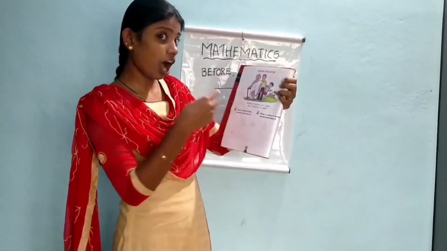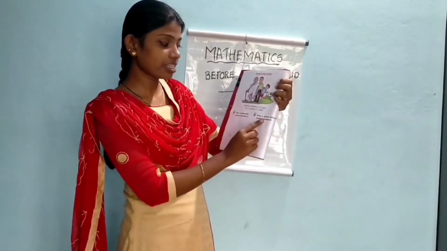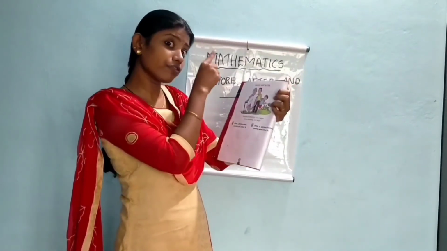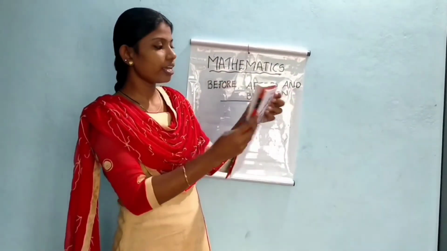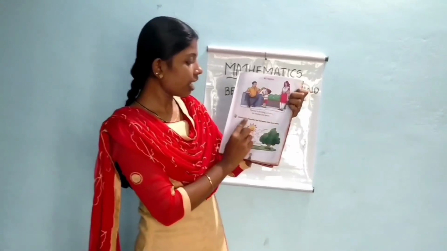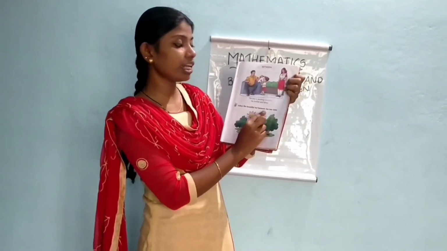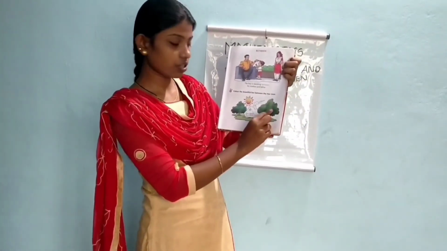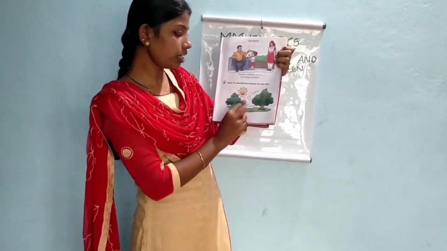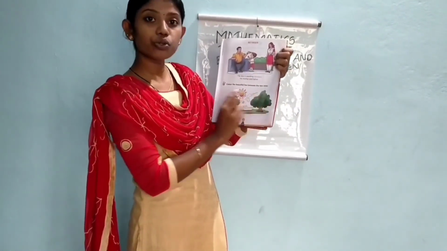Then next, between. Color the beautiful hut between the two trees.